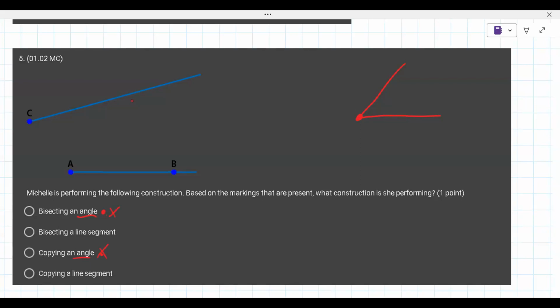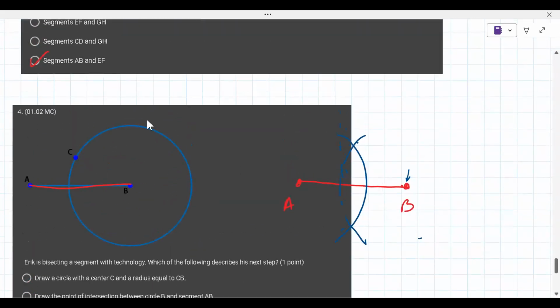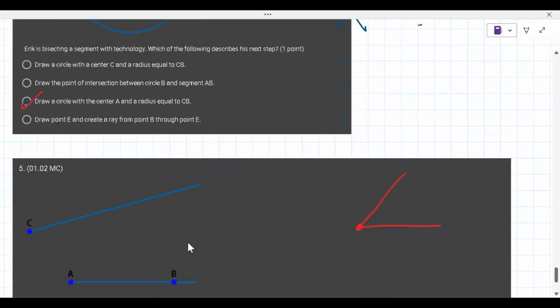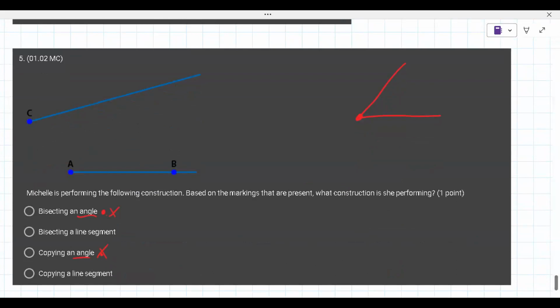Would you look at A to B and consider that to be a line segment? Yeah. Okay, so here's what they're doing. They're either bisecting a line segment or they're copying a line segment. Now, in the previous problem, we were bisecting a line segment and we were drawing these circles. Is that what appears to be going on here? Doesn't look like it. So you can probably say it's not that.